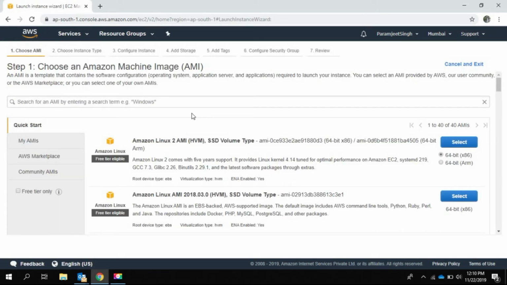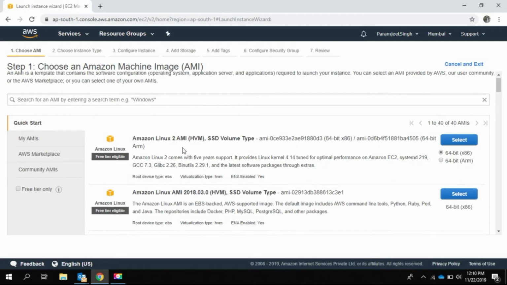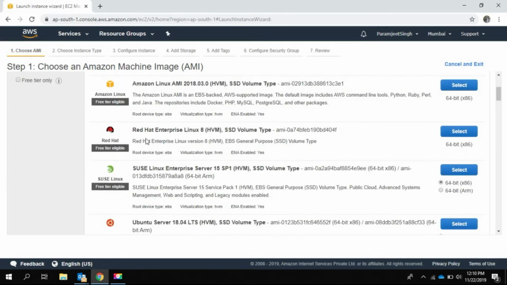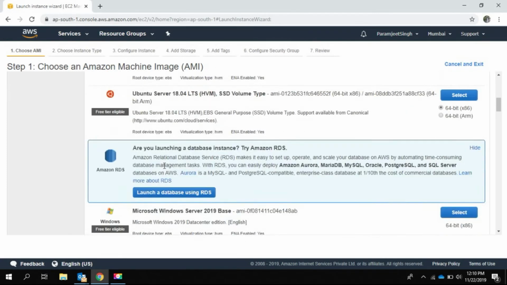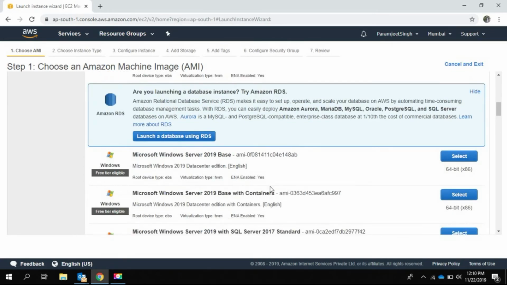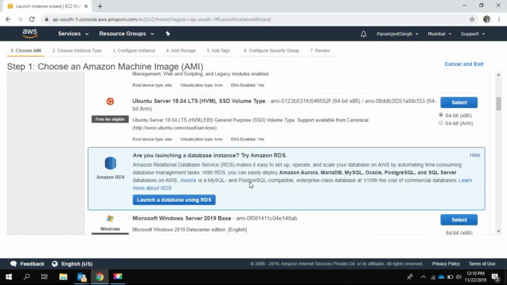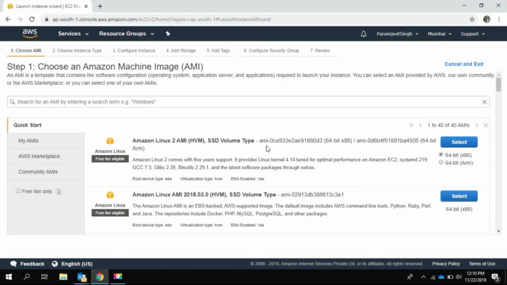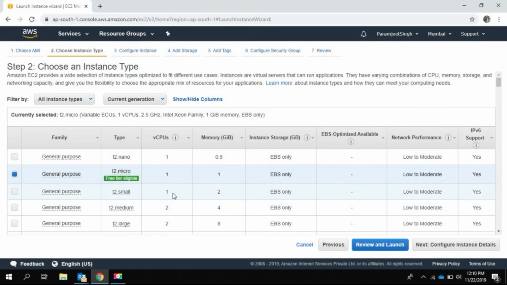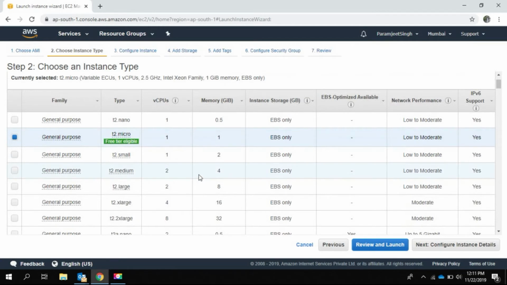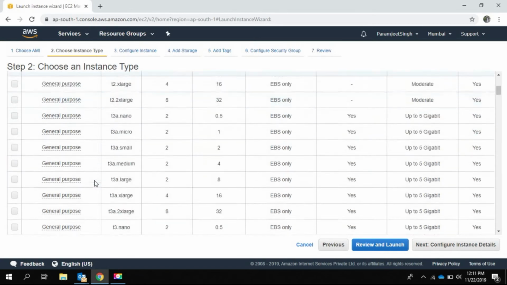Now, this is the place where we need to choose an AMI based on the operating system. We can see an Amazon Linux 2 AMI available. Just scroll down, you will find many more. We can see Red Hat, SUSE, Ubuntu, Microsoft. So based on our requirement, we can choose it. If we need to install a Linux instance, we will just select it. Now you can see these are the instance type details available here. There are various combinations of virtual CPUs and memory to choose from. If you just scroll down, you will find many more.